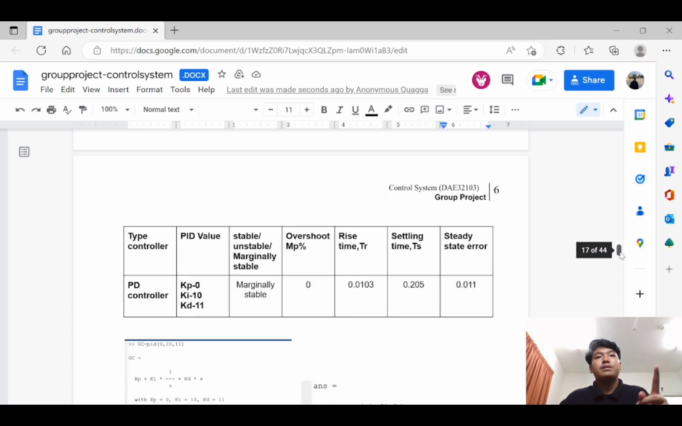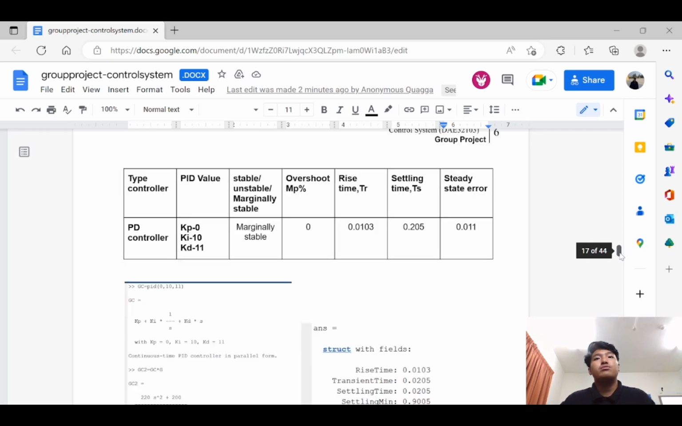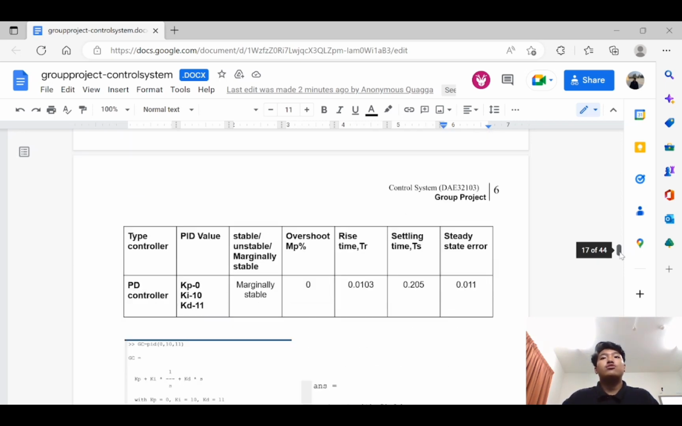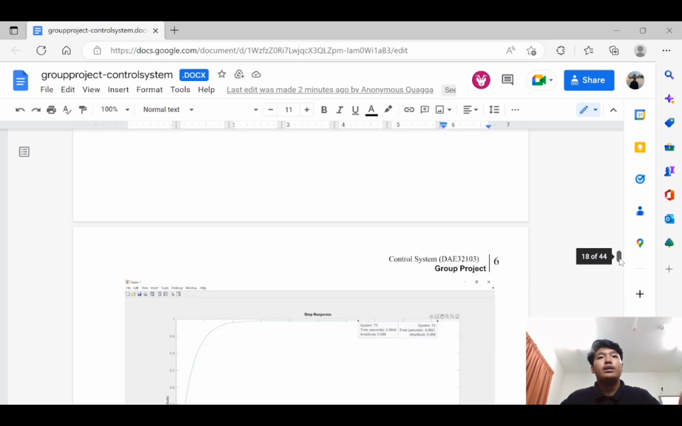Next, the second example that I use is only I and D. The KI I put 10 and KD I put 11. It is marginally stable, and the overshoot is 0, rise time is 0.0103, settling time is 0.205, and steady state error is 0.11. This is my programming, and this is my graph.